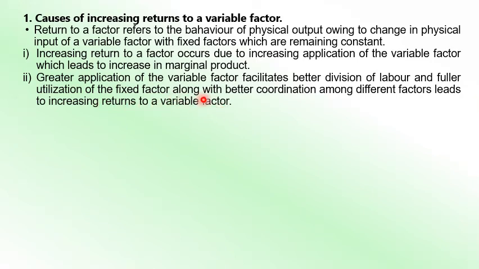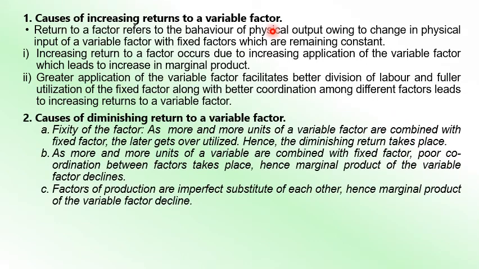If you go on increasing the labor initially, division of labor is possible, and due to which better coordination is possible with the fixed factor. As a result, your total production is increased and marginal production also increases, and that's how increasing return to a variable factor is possible. Now, causes of diminishing return to a variable factor.